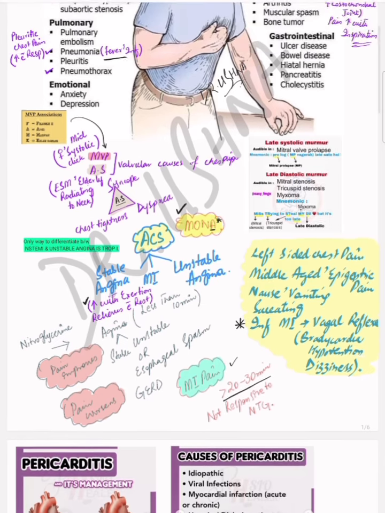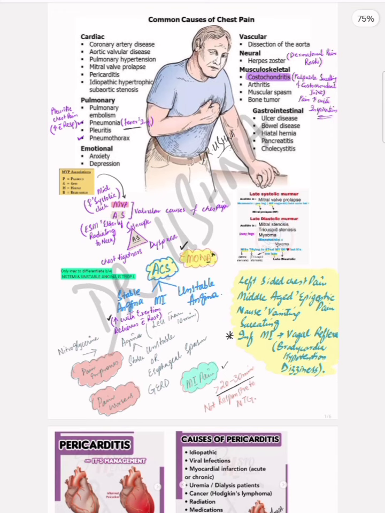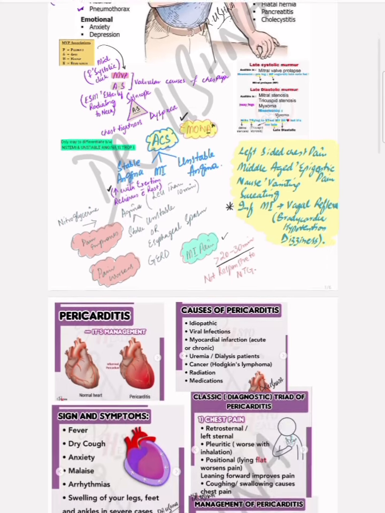So you should have the clear cut concept of the presentations of different types of chest pain, that it can be cardiac, it can be non-cardiac, and sometimes the pain which you are considering as non-cardiac is not actually non-cardiac. That is the presentation of cardiac pain. So you should be clear cut in your mind how to proceed with the patient.